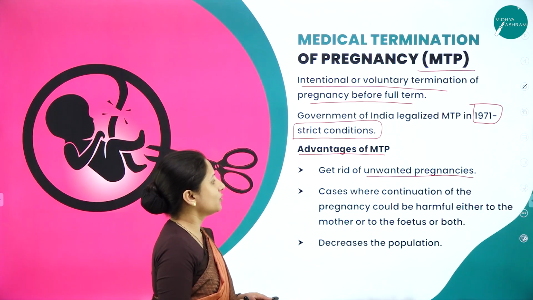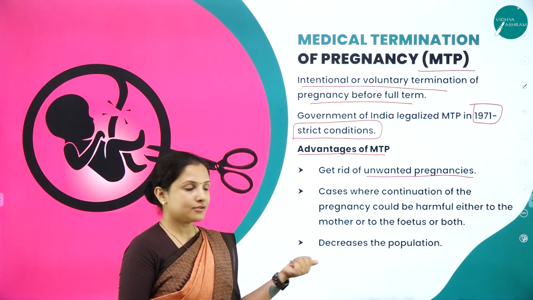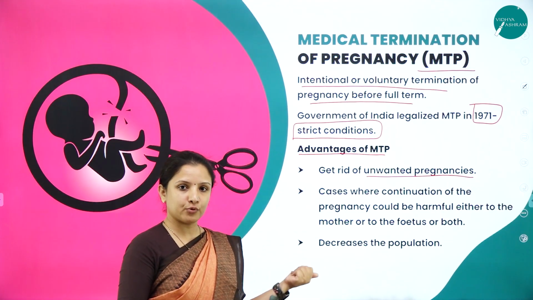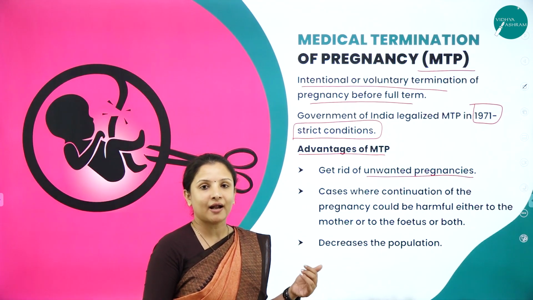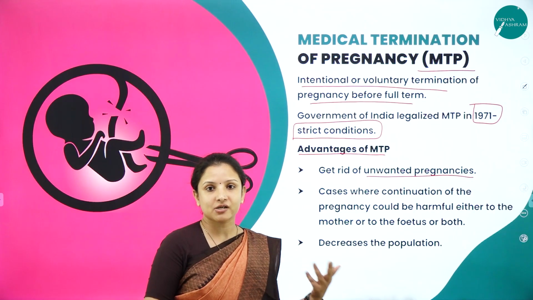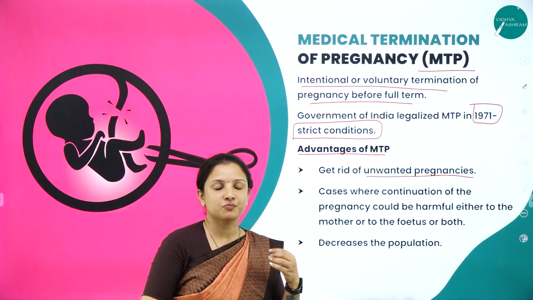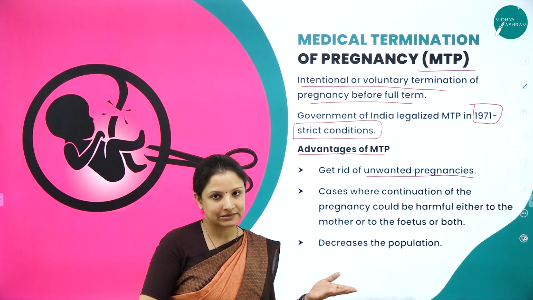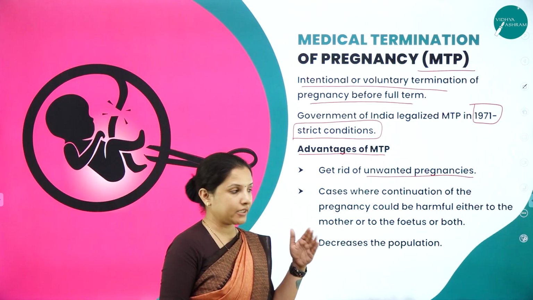Next, cases where continuation of the pregnancy could harm the mother or the fetus or both. As I told you, sometimes the mother's condition won't be such that she is capable of carrying the child through the entire pregnancy. There might be complications which pose a threat to the mother's life. In such conditions, medical termination of pregnancy is quite helpful.